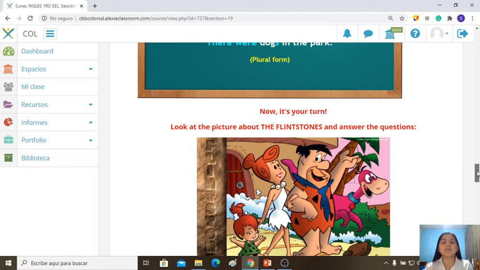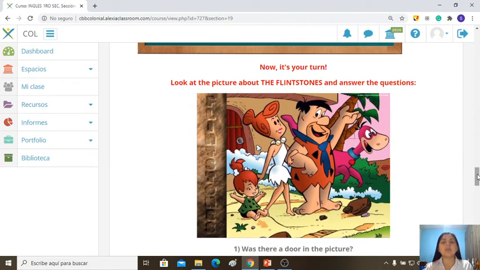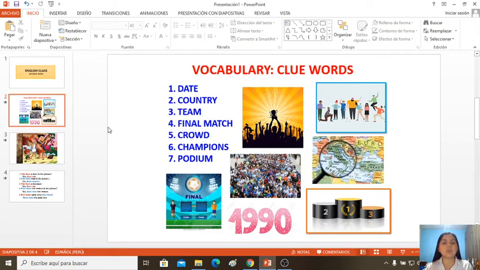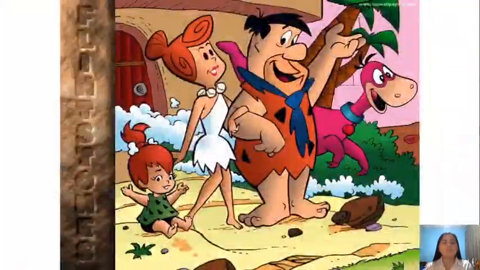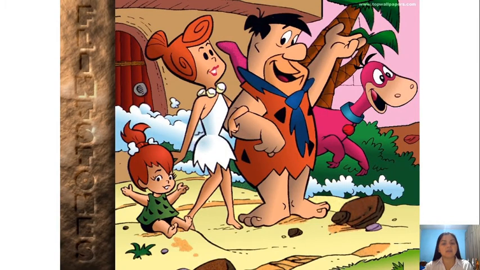Now it's your turn. Yes, look at this picture. I'm going to show you a new picture here. Look at this picture. Yes, the Flintstones. What can you see here? Yes, try to remember and then you will answer some questions. Okay, you have some seconds to remember. Okay, are you ready? Let's check.